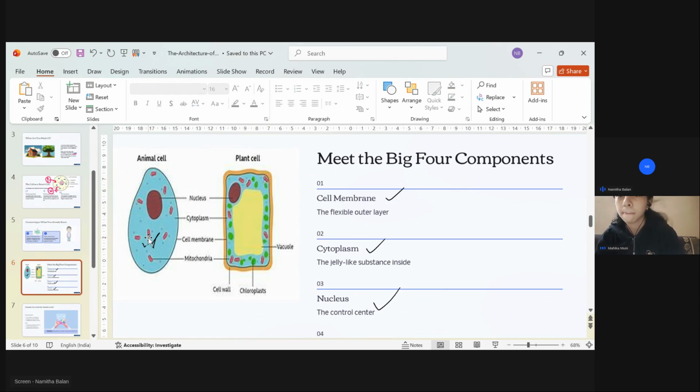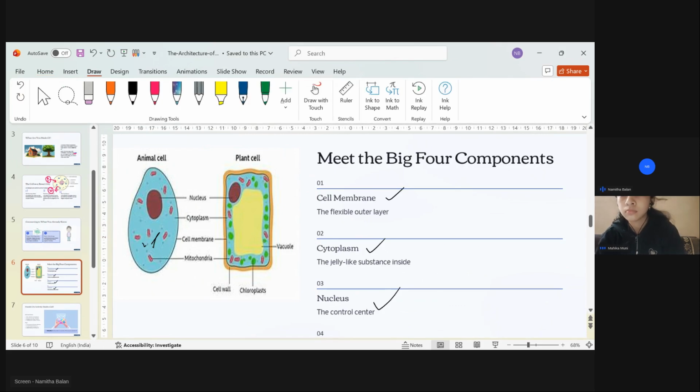And in the chloroplast there is the green color pigment. Because of this pigment, the plants, the leaves, get the green color, and because of the presence of chlorophyll they can do the process of photosynthesis. So this green colored structure which you can see here is the chloroplast.